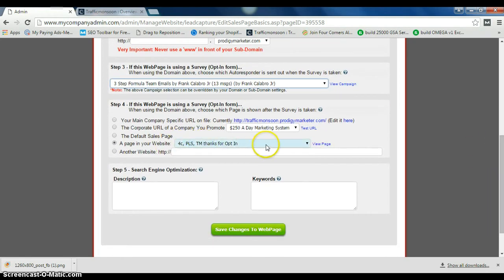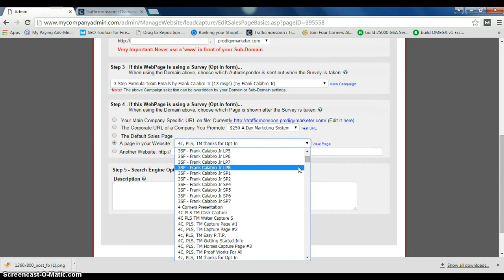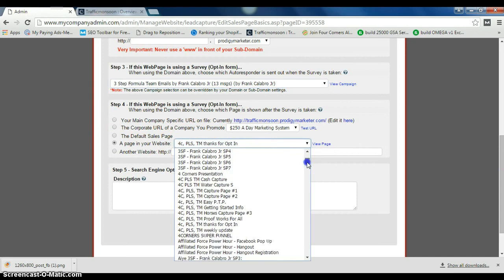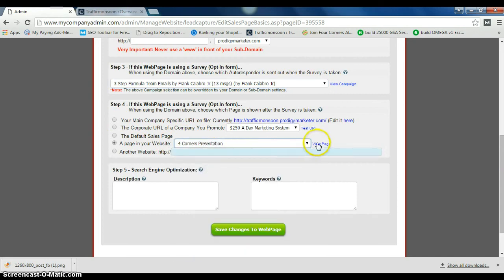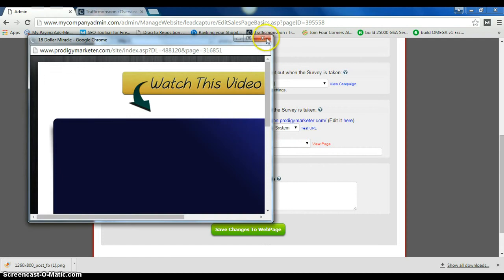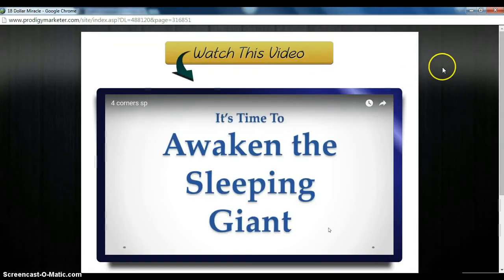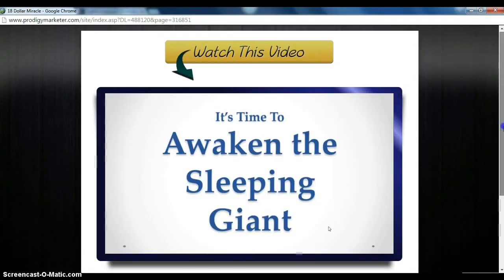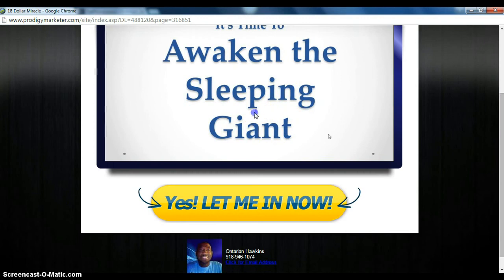For step 4, you want to pick Four Corners presentation, and let me show you how it looks. This is how it looks right here. When you hover over this, you should see your Four Corners Alliance group join link in the bottom left corner.